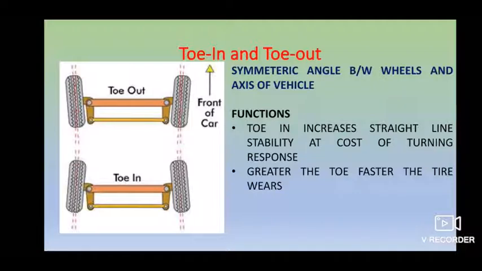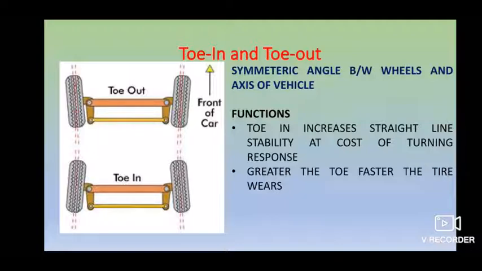So what are the basic functions of toe in and toe out? Toe in will increase your straight line stability at the cost of turning response, and the greater the toe, the faster the tire wears. So basically you should not have too much toe in or too much toe out, as anything excessive will be a problem.